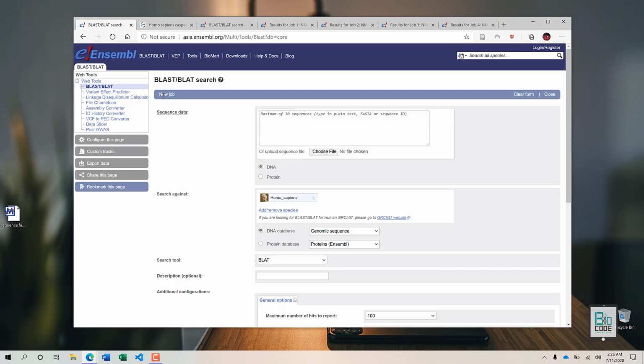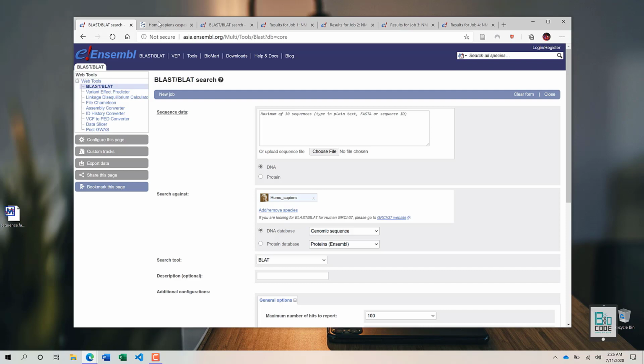So in this video, we are going to utilize the in-house built BLAST or BLAT search tool that is provided by Ensembl. It is similar to BLAST utilized on UniProt or other databases. But in this scenario, BLAST utilizes the database of Ensembl and it does not utilize any other database, for example, NCBI, UniProt, or PDB. It only utilizes the genome sequences it constitutes. So whatever genome sequences are available within Ensembl, you can blast against that particular genome or set of species.